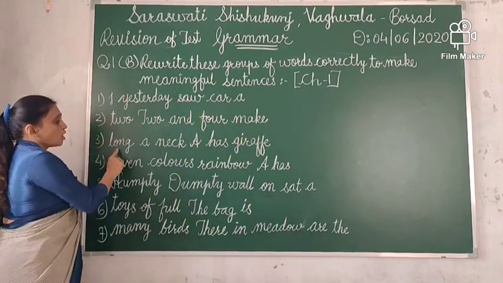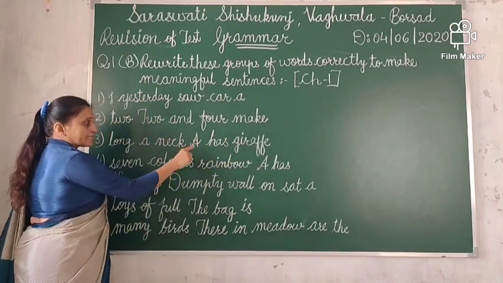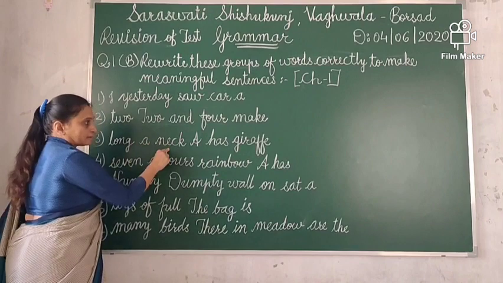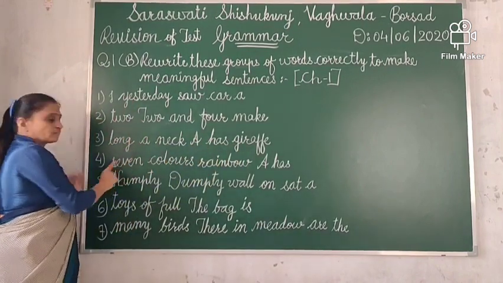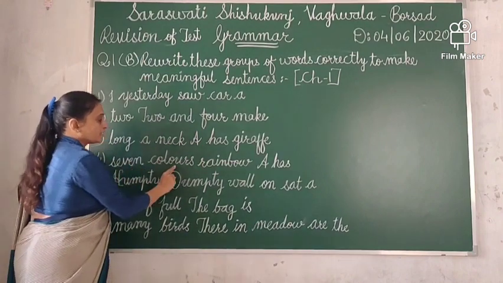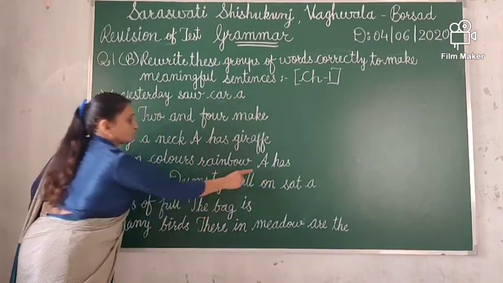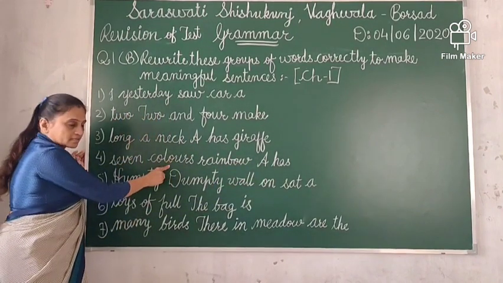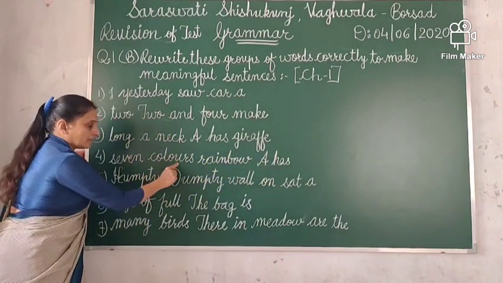The third one, long a neck, A has giraffe. Answer is a giraffe has a long neck. A giraffe has a long neck. The fourth one is 7 colors rainbow A has. The answer is a rainbow has 7 colors. A rainbow has 7 colors.